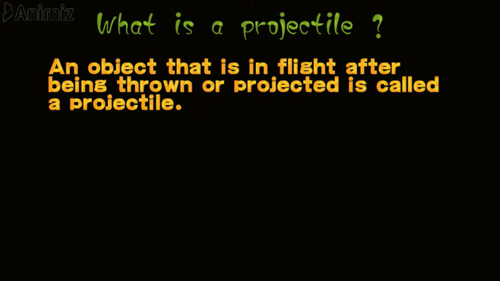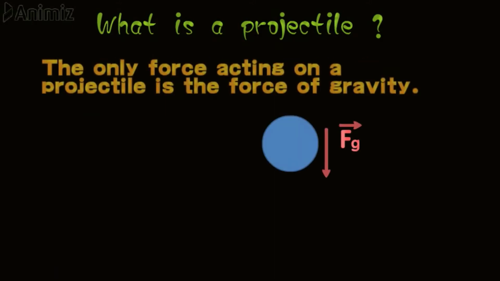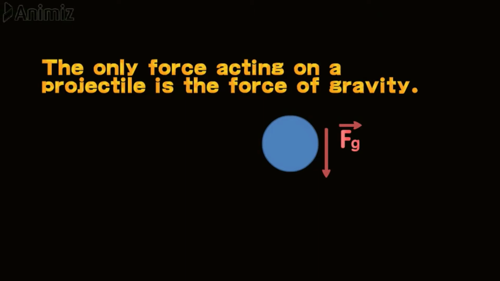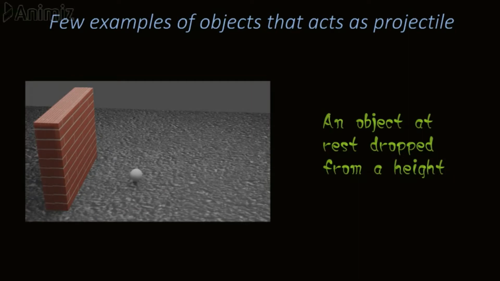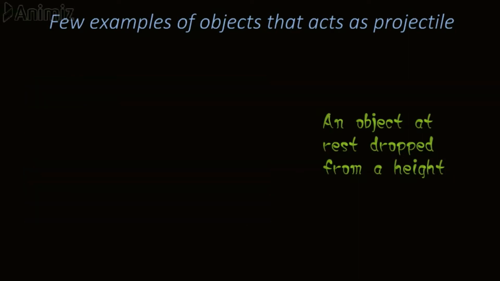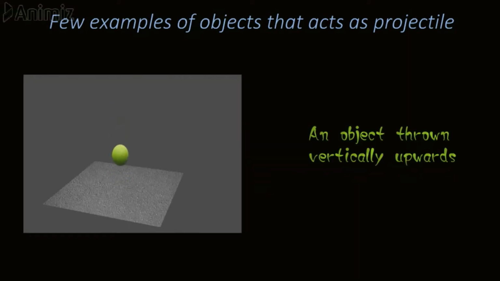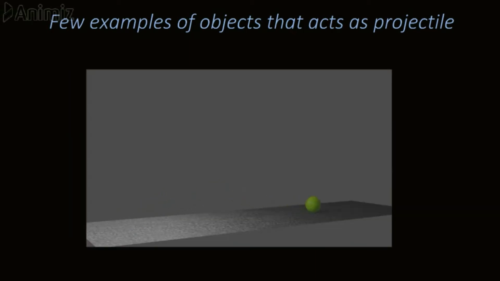An object that is in flight after being thrown or projected is called a projectile. The only force acting on a projectile is the force of gravity. A few basic examples that follow our definition of projectile are an object dropped from rest, an object that is thrown vertically upwards, and an object which is thrown at some angle with the horizontal.